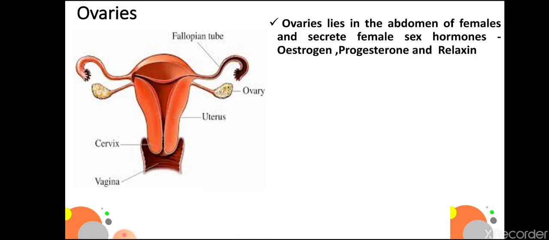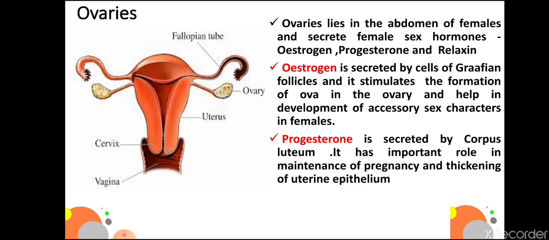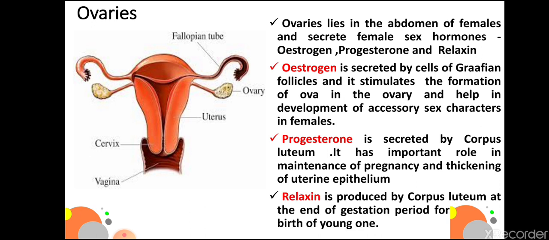Next gland is ovaries in females. Ovaries lie in the abdomen of female and secrete female sex hormones estrogen, progesterone and relaxin. Estrogen is secreted by cells of Graafian follicles and it stimulates the formation of ova in the ovary and helps in development of accessory sex characters in females. Progesterone is secreted by corpus luteum. It has an important role in maintenance of pregnancy and thickening of uterine epithelium. Relaxin is produced by corpus luteum at the end of gestation period for the birth of the young one.